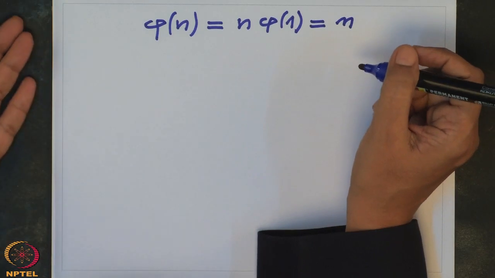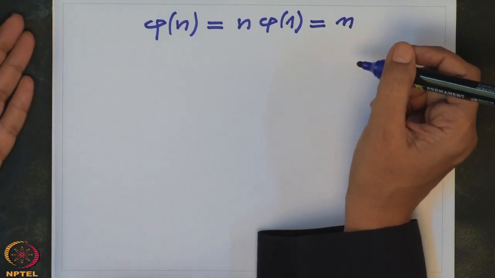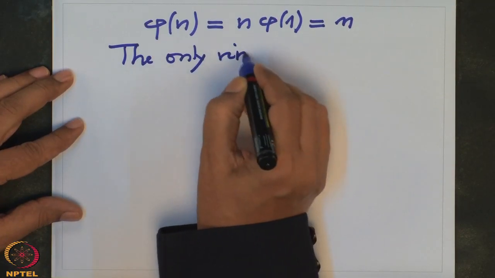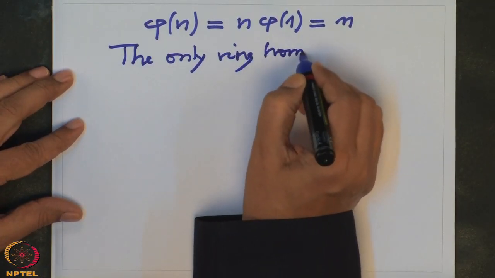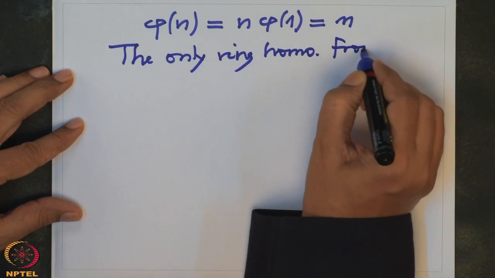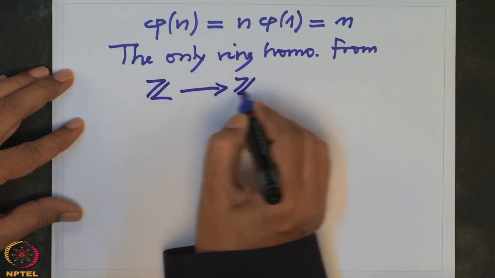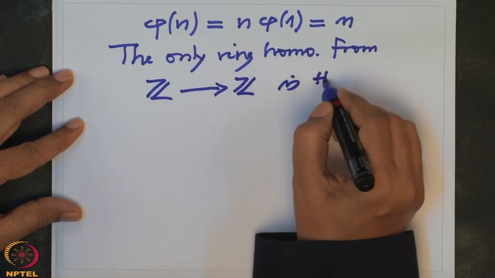So we check that the only ring homomorphism from Z to Z is the identity map.